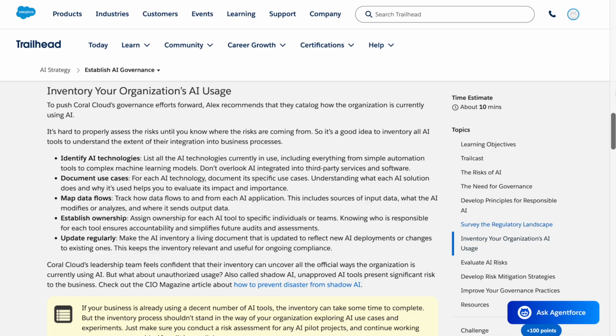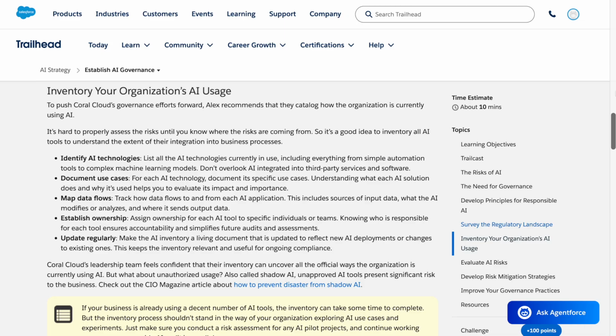Track how data flows to and from each AI application. This includes sources of input data, what the AI modifies or analyzes, and where it sends output data. Establish ownership. Assign ownership for each AI tool to specific individuals or teams. Knowing who is responsible for each tool ensures accountability and simplifies future audits and assessments.